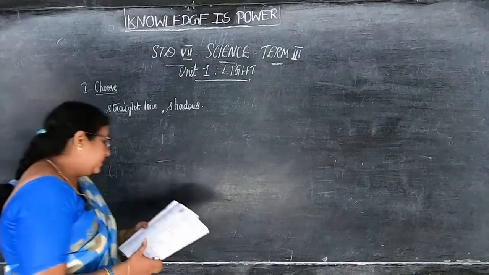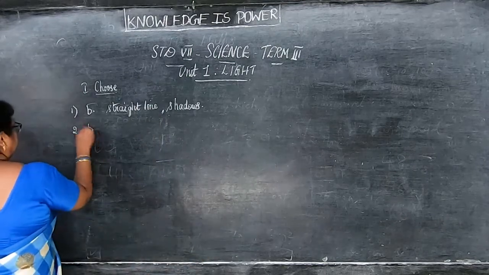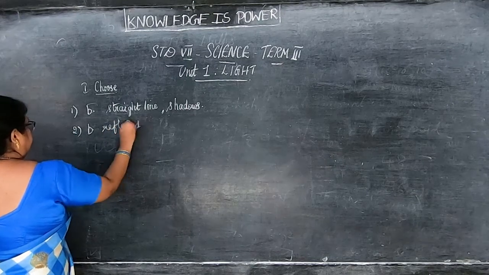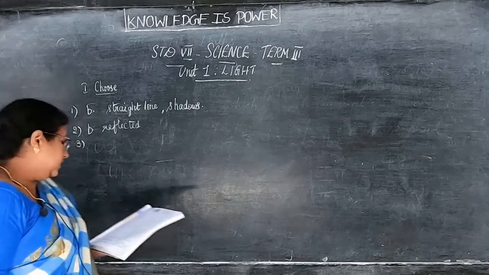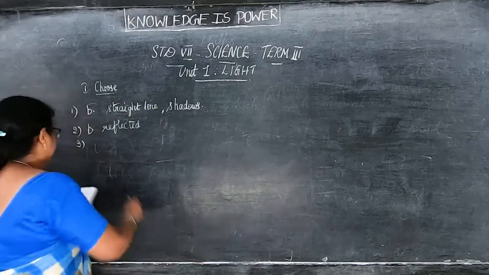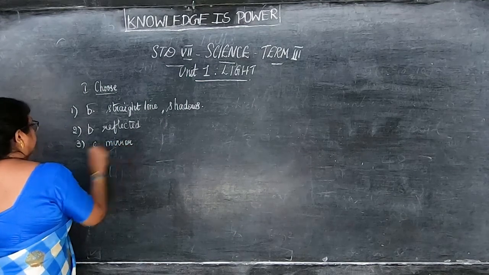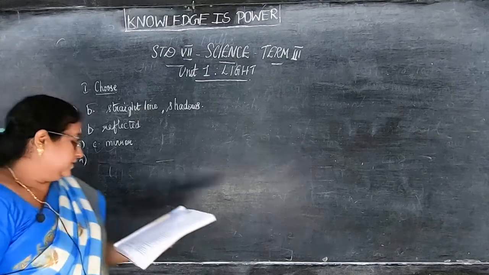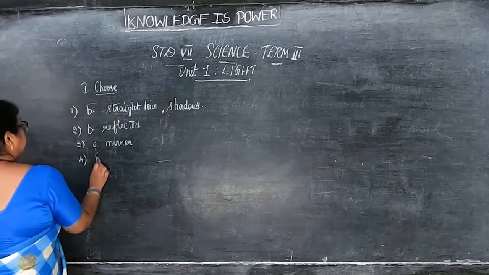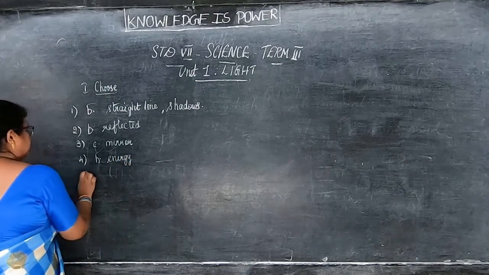Second, light that hits a mirror gets dash. B. Reflected. Third, dash surface reflects the light well. So C. Mirror. Okay. Then fourth, light is a form of dash. B. Energy. Light is a form of energy.